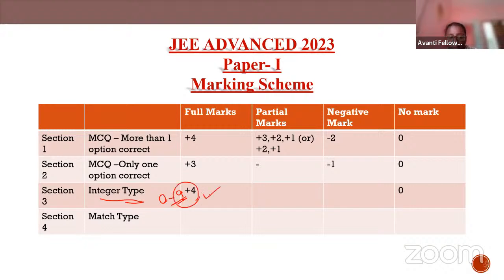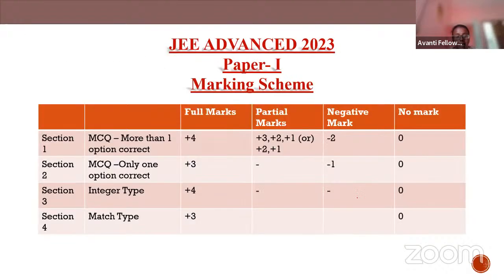Is there negative marking for the integer type question? No, there is no negative marking at all. If you leave it unattempted, you'll have 0 marking. If the answer is wrong, 0 marking. There is no negative marking for this type of question, so you can try to attempt the question.